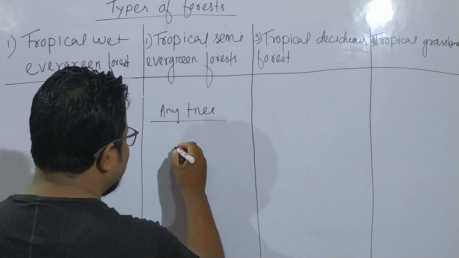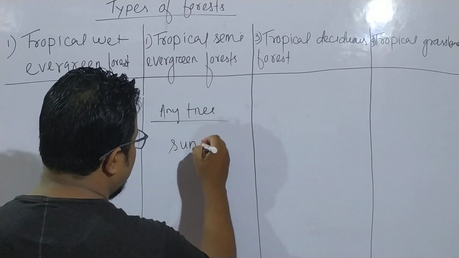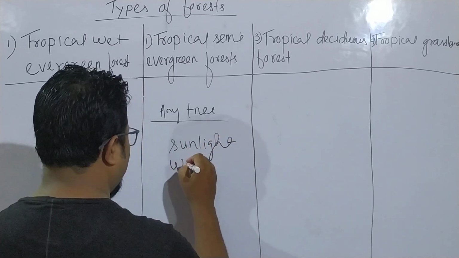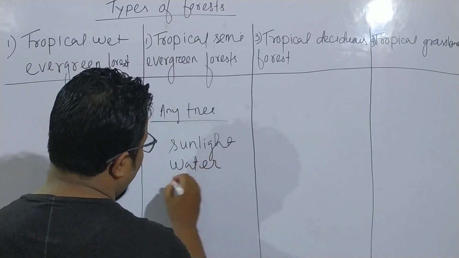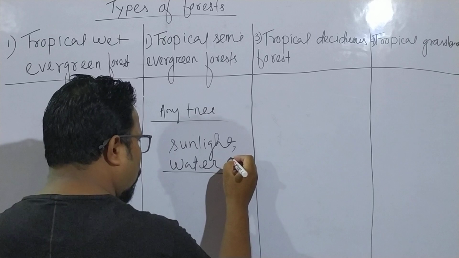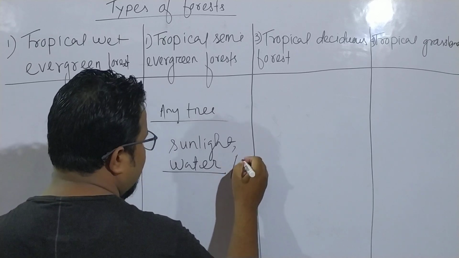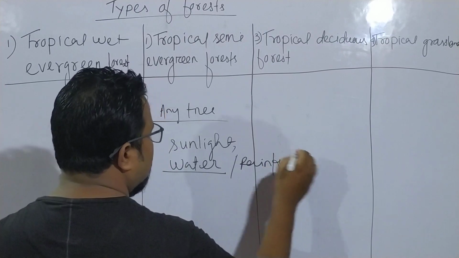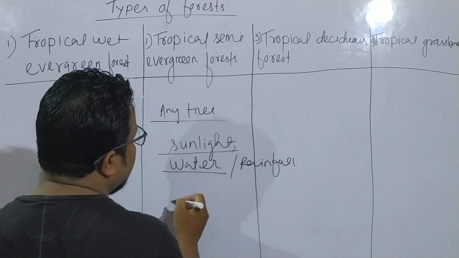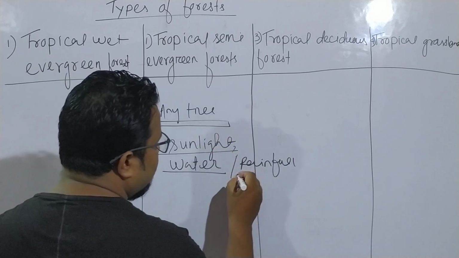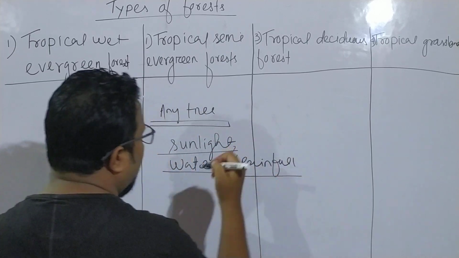One is sunlight, another is water. Water means the source is rain, rainfall. So I can say the 2 basic requirements for the growth of a tree are sunlight and rainfall or water.